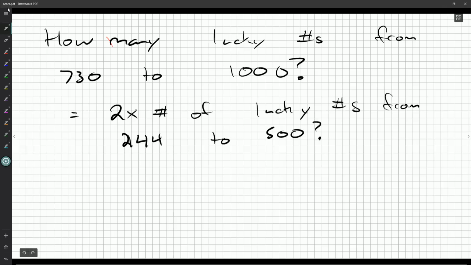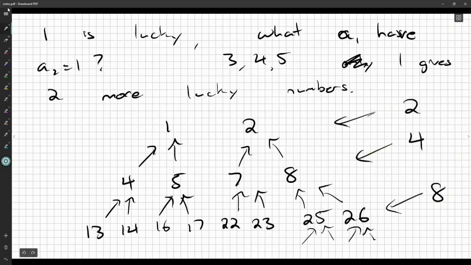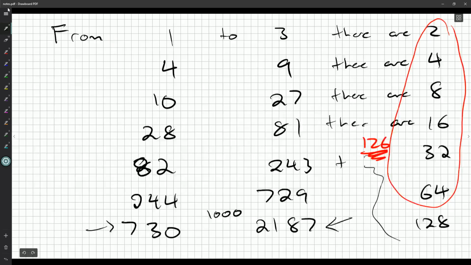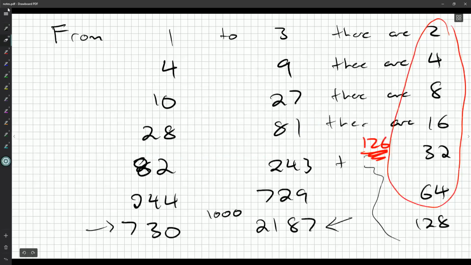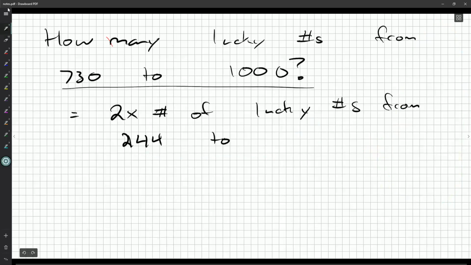Yeah, because any lucky numbers in this range should be twice the lucky numbers. Each lucky number in that range will give us 2 more lucky numbers. And if it's up to 500, then it's guaranteed to be in this range here. No, not 500. It's got to be 1,000 over 3. So how about up to 999? And then I'll later ask, what about 1,000?